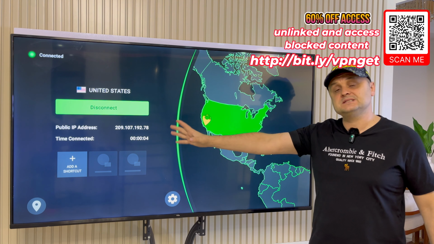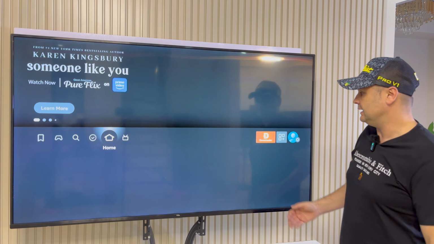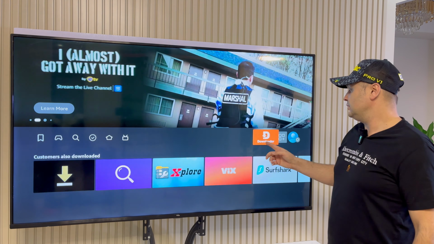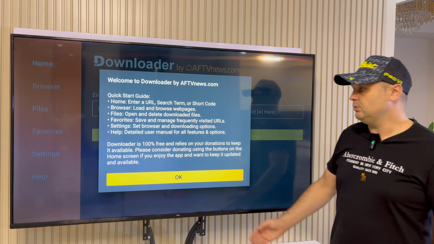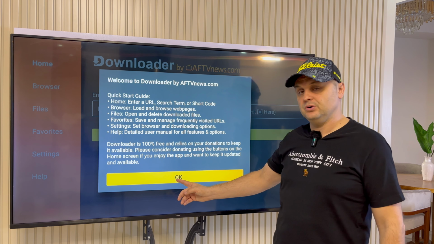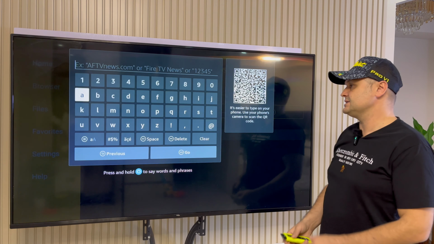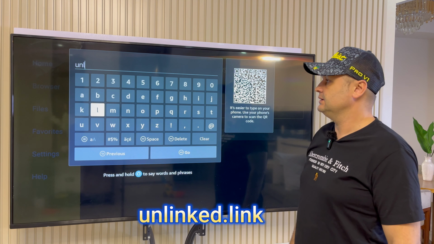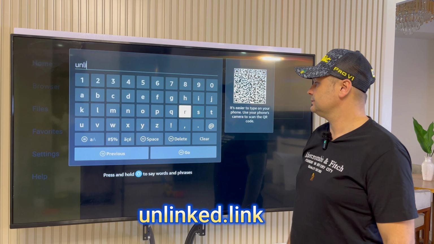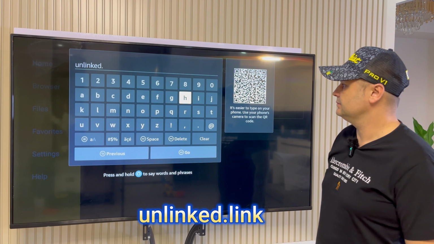Okay, here we are. That's the step you should be seeing. Now, once you're done with that, you can hit the home button. Now we're fully connected. You can click on the downloader application to open it up. It will come up with this menu. You press the OK button with your D-pad here. Click one up into this yellow field and simply put in the following URL. So we're going to put in unlinked .link is what you want to put in.